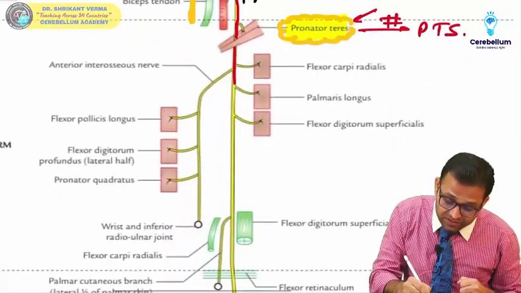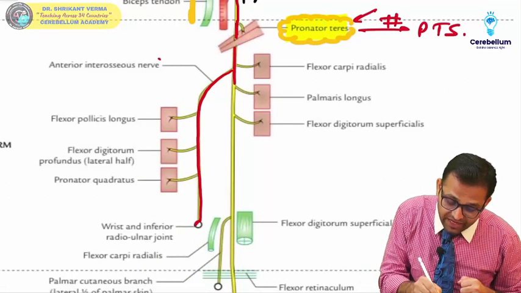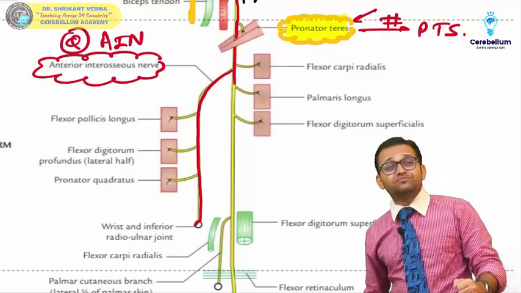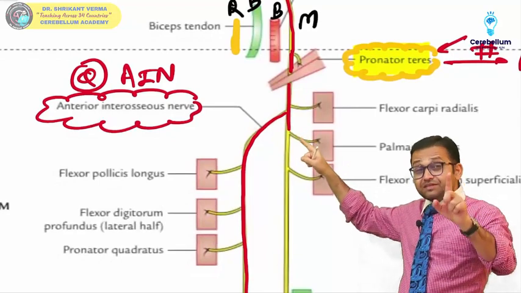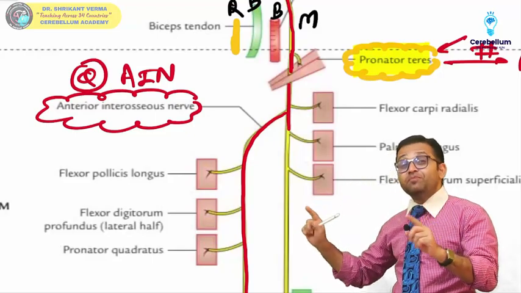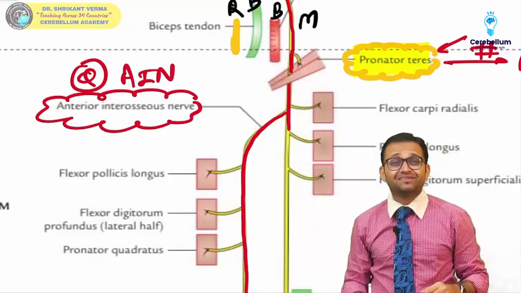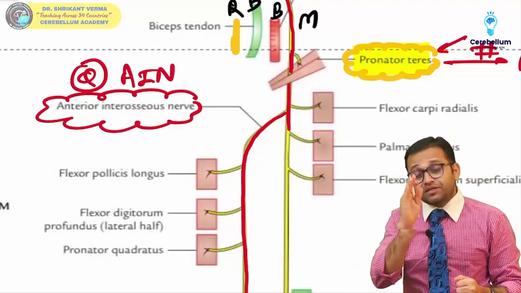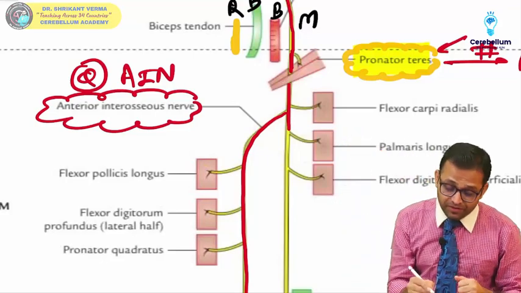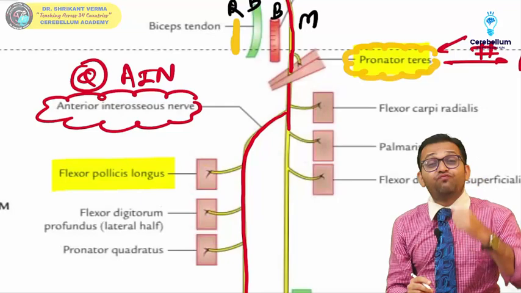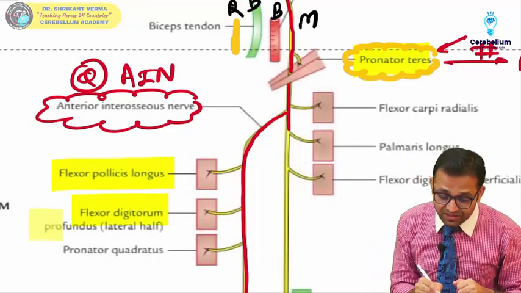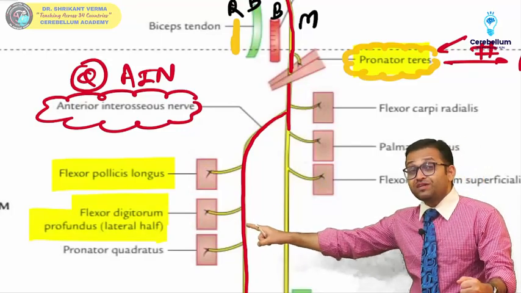Now it is giving one deep branch, which is the anterior interosseous nerve. Remember this nerve, very important for your viva and MCQ. The anterior interosseous nerve is nothing, sir, but the deep branch of the median nerve. What will it do? It will supply all the deep muscles of the anterior flexor compartment of the forearm. What are the deep muscles? Try to remember. Flexor pollicis longus, responsible for flexion of the thumb. Another is flexor digitorum profundus. Remember, flexor digitorum profundus is a hybrid muscle.